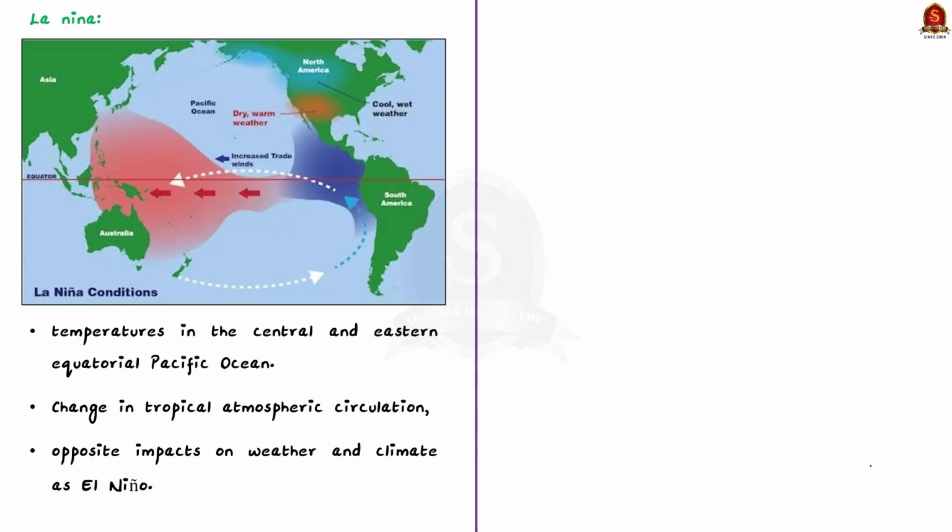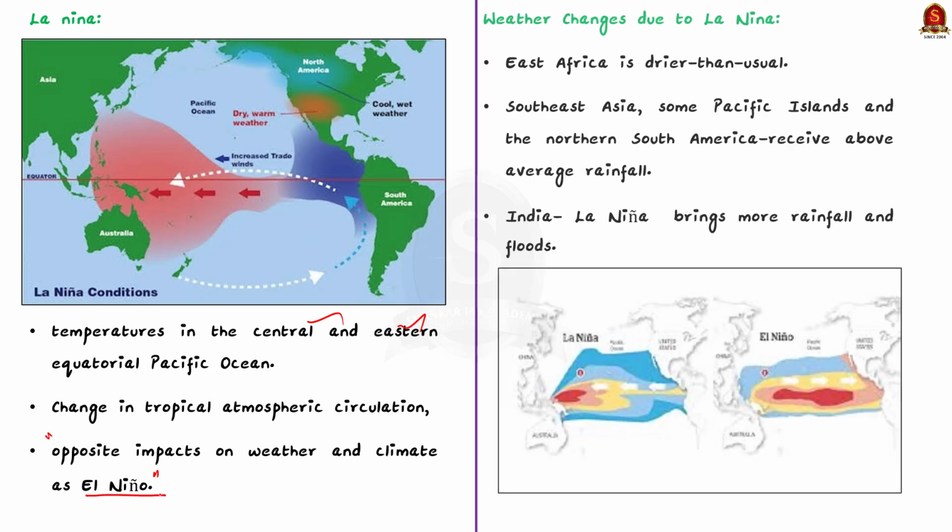See, it means the large scale cooling of the ocean surface temperature in the central and eastern equatorial Pacific Ocean, which is associated with changes in the tropical atmospheric circulation, that is winds, pressures, rainfall, etc. Know that this has the opposite impact on the weather and climate compared to El Nino, which is the warmer phase of ENSO.